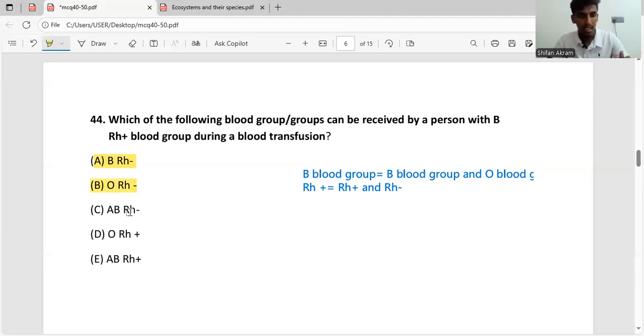Then AB Rh negative. We know AB blood group cannot be donated to an A blood group person or B blood group person because they have anti-A or anti-B antibodies. So we can eliminate the C answer. Again, D answer, O blood group, yes, can be donated, and Rh positive, yes, Rh positive can be given to another Rh positive person. Again, AB blood group, we can eliminate it. So the correct answer is A, B and D.